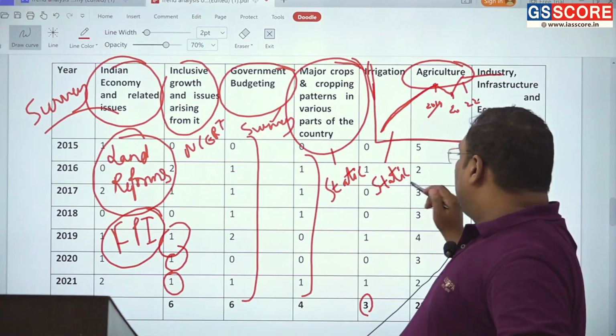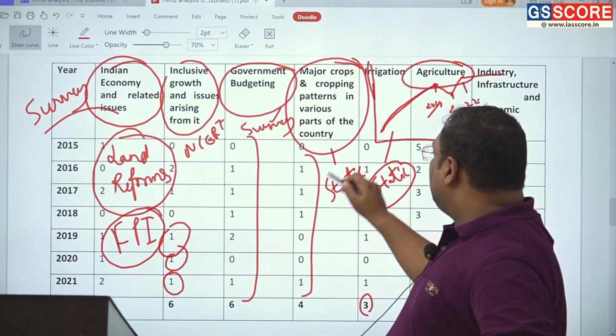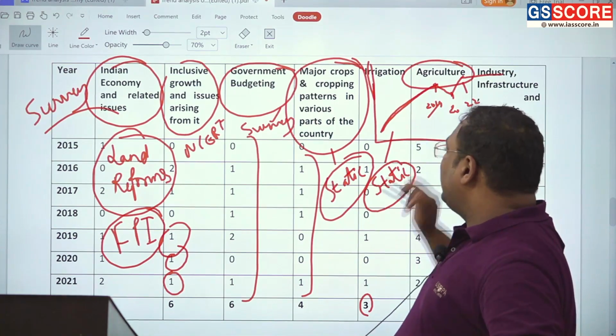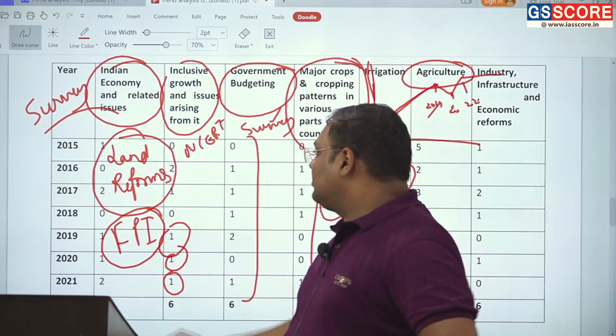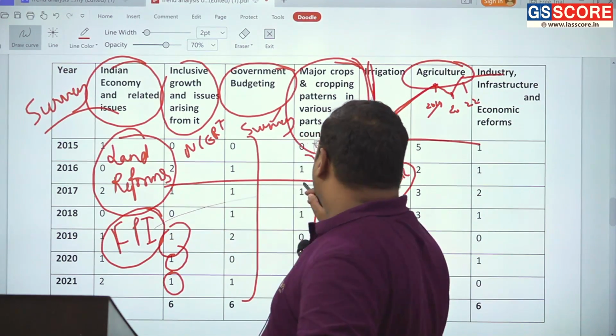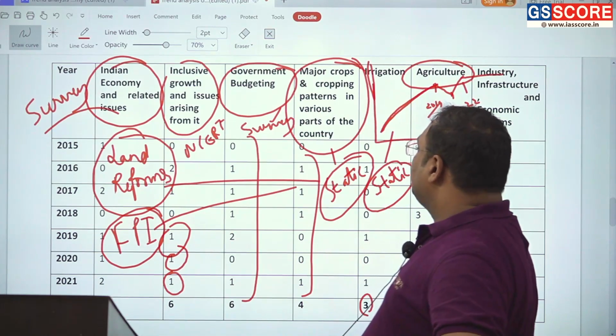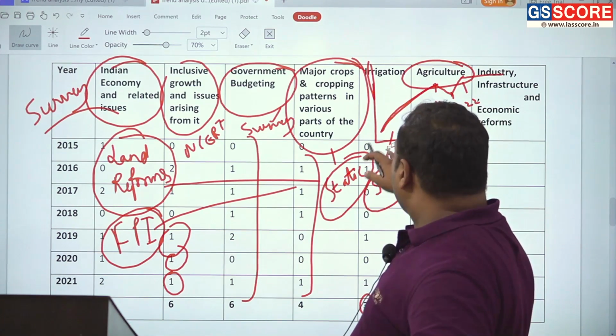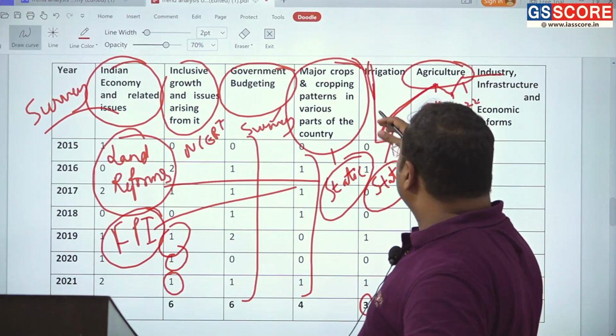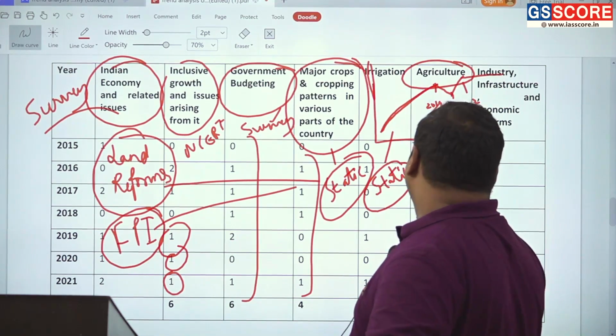A fair lot of agriculture is quite static in nature: food processing, land reforms, irrigation and the cropping pattern.